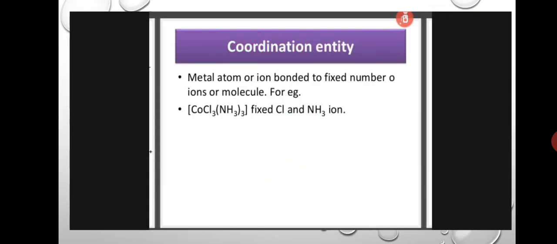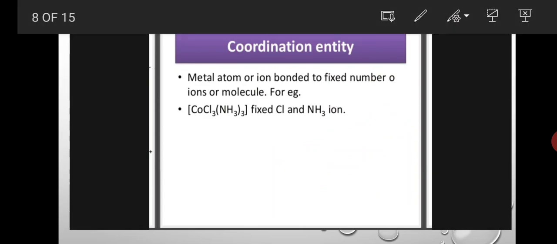And coordination entity: a metal atom or ion bonded to a fixed number of ions or molecules. For example, CoCl3(NH3)3. Here a fixed number of Cl and NH3 are present. The metal atom or ion is bonded with a fixed number of ions or molecules, based upon the coordination number of the central metal atom.